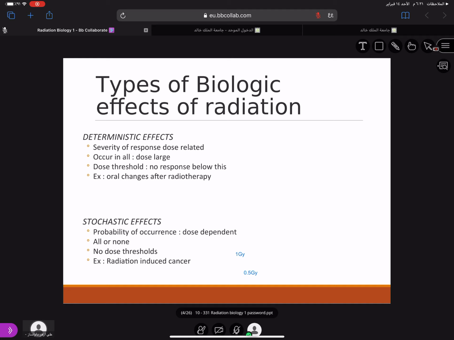If I give 0.5 grays of radiation to this patient, or 2 grays, or 4 grays, the effect will be the same. The effect is, for example, cancer. This is a very important side effect of radiation, which is called radiation induced cancer.